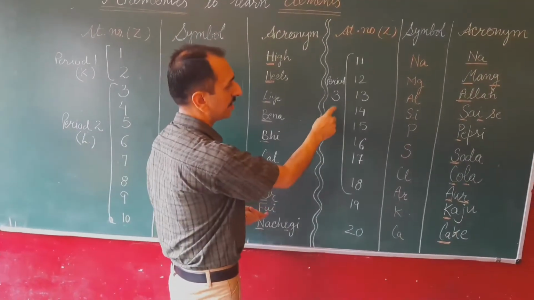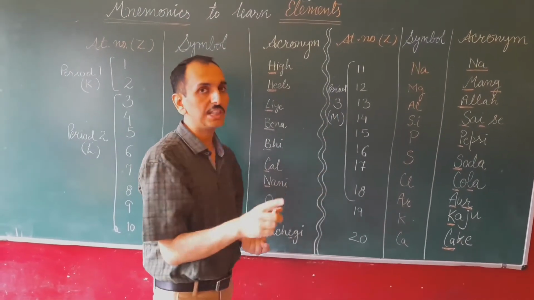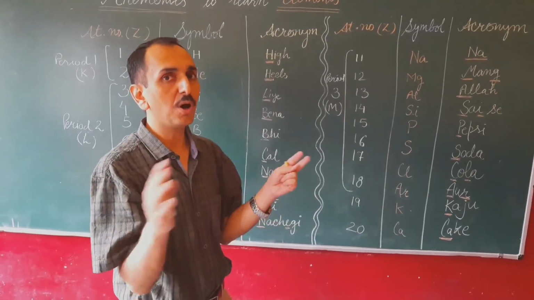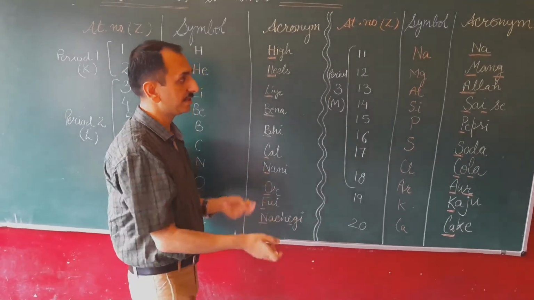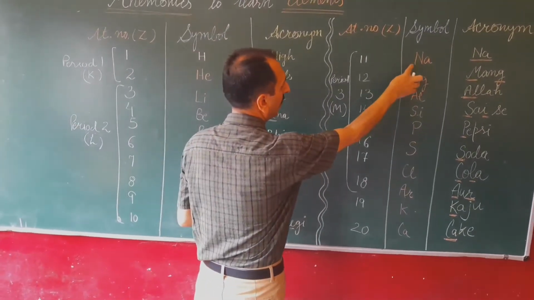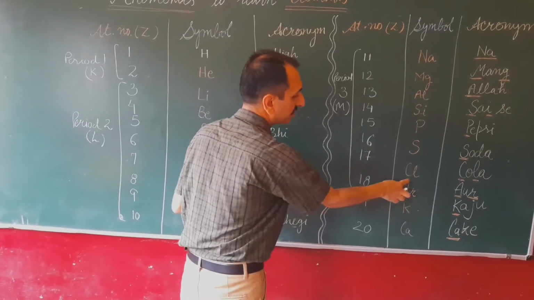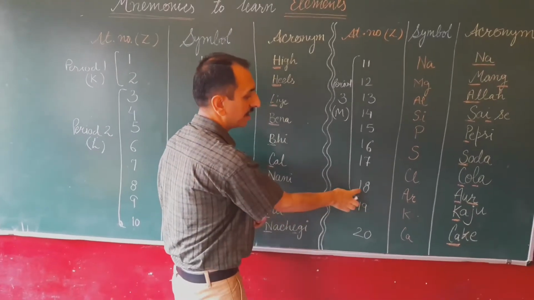Likewise is the case with period 3. The M shell is filled here. The outermost shell of any element can accommodate a maximum of 8 electrons according to the octet scheme. So again 1, 2, 3, 4, 5, 6, 7, 8 means in the M shell, in the case of argon, it is fully filled having 8 electrons. That's why atomic number is 18.